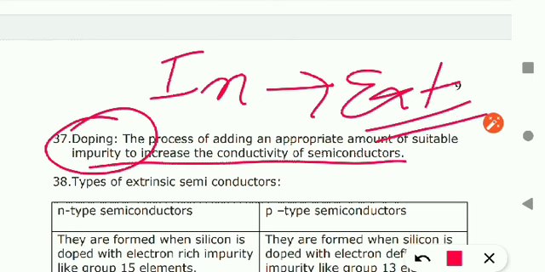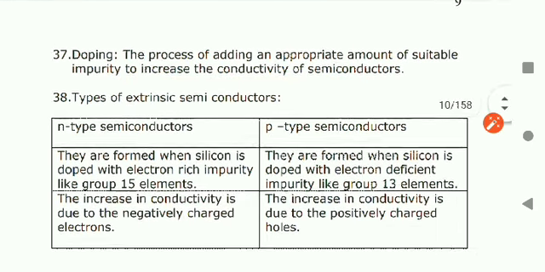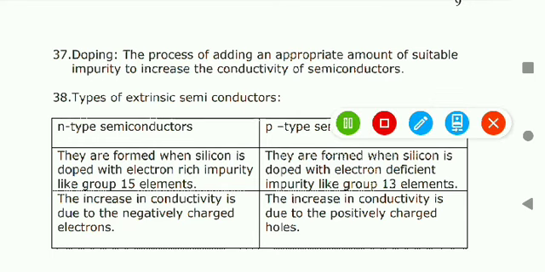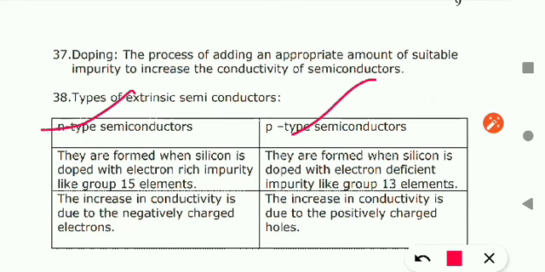Many times it was the question, what is doping? So you will say, on adding impurity to the intrinsic semiconductor we can increase the conductivity, and this process is known as doping. Okay, so on the basis of doping we have classified semiconductors into two categories. First is N type and second is P type.